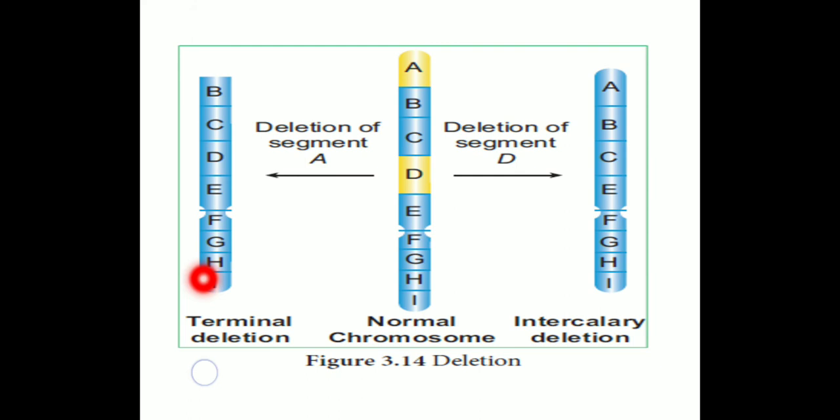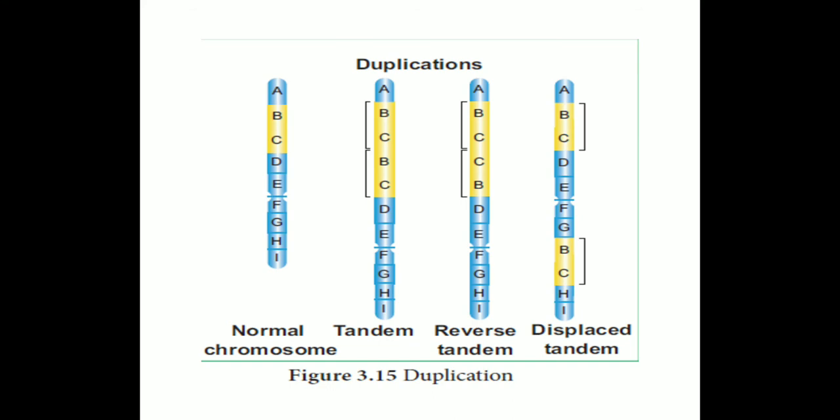Then the next one, terminal deletion. The genes are deleted in the tip of the chromosome. When genes at the tip region of the chromosome are deleted, it is a terminal deletion. Then the next one, duplication. Duplication means a clone or copy of the DNA, or addition.